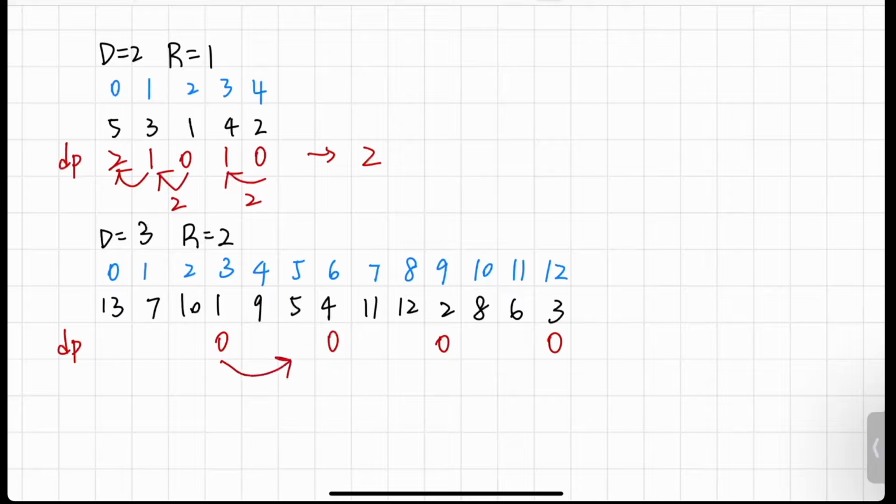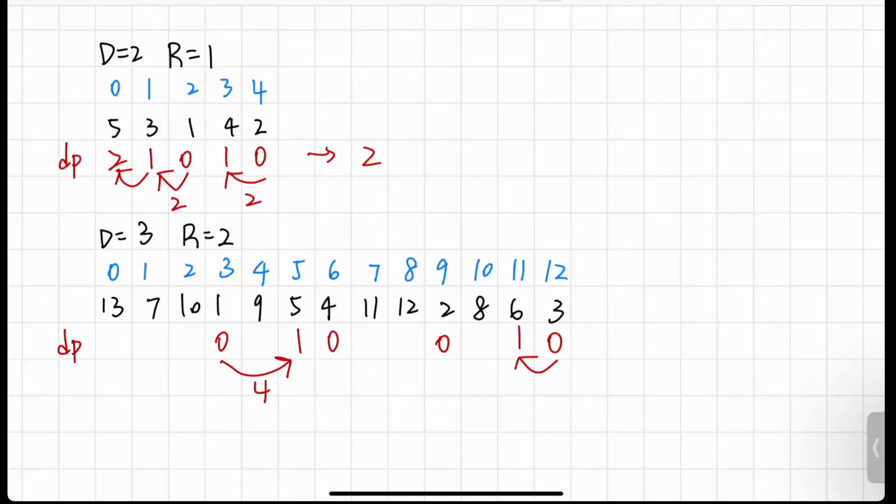It is 4, so at least 3 away from 1, and the distance is only 2. So this can be changed to 1. And we move on to 6. And this can be updated from here, so this is also 1. And we can continue this process until we update all the values until 13.